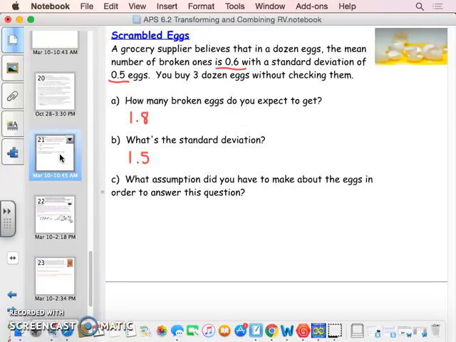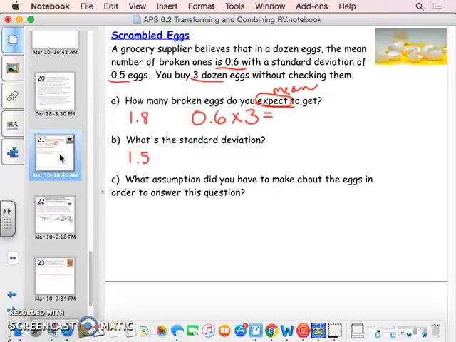All right, so how many broken eggs do you expect if you buy 3 dozen eggs? Well, the answer is 1.8. The question is, how did I get that? Well, this is a transformation problem. So I just took 0.6, which is the mean, and I multiplied it by 3 because I'm getting 3 dozen eggs, and that's where I got 1.8. So please remember, when you see what do you expect to get, another word for that is mean.